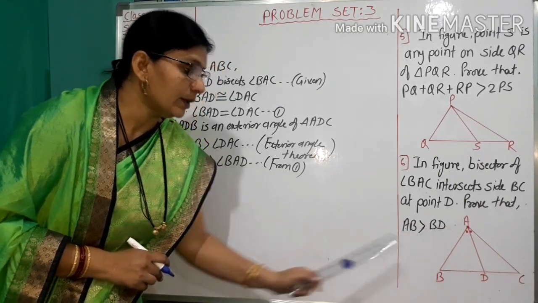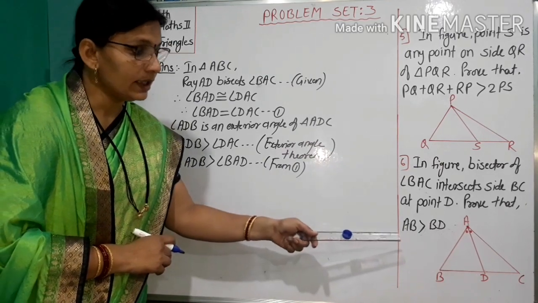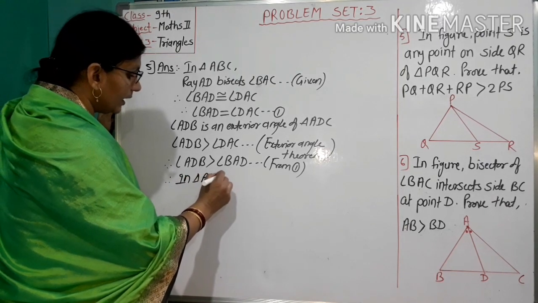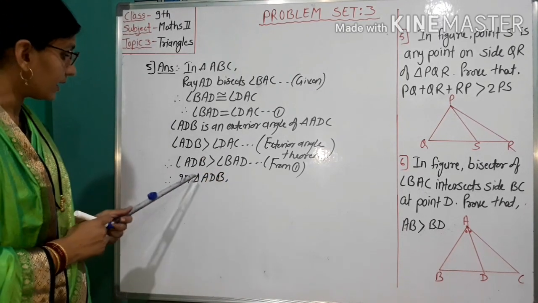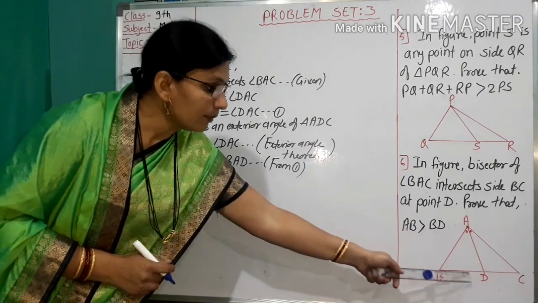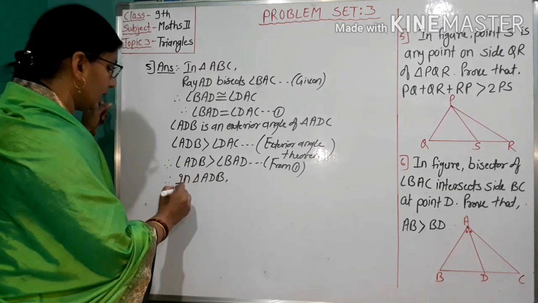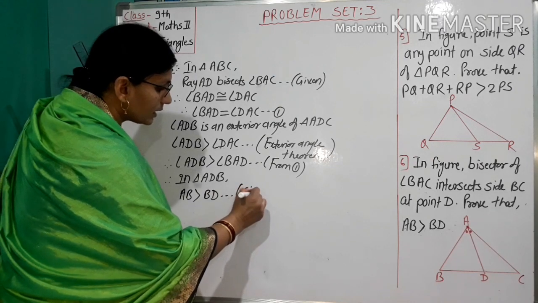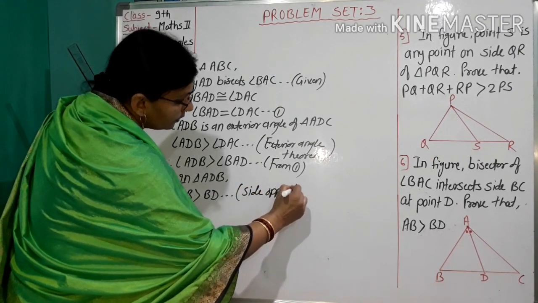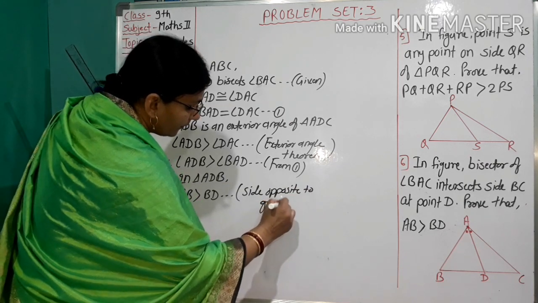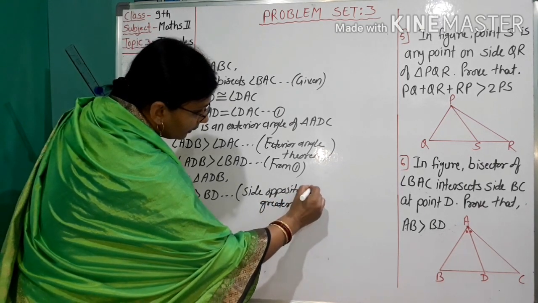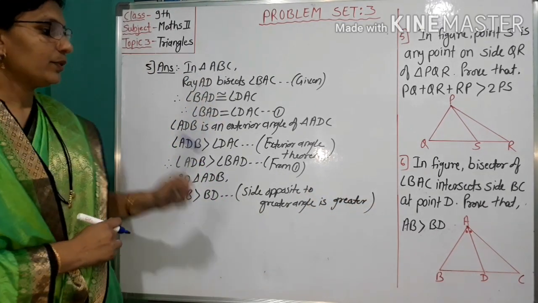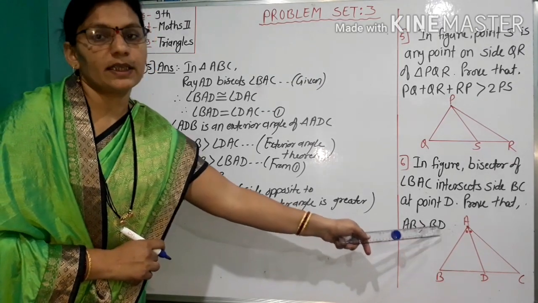Therefore, in triangle ADB, side opposite to greater angle is greater. Greater angle is ADB, its opposite side is AB. Therefore, AB greater than BD. Reason: side opposite to greater angle is greater. Hence, we prove that segment AB is greater than BD.